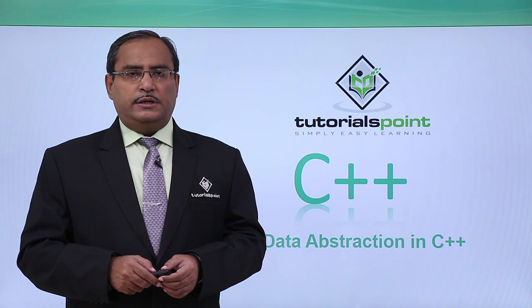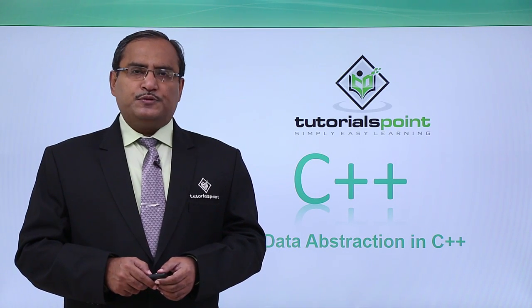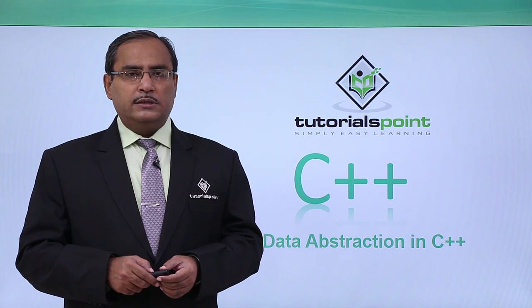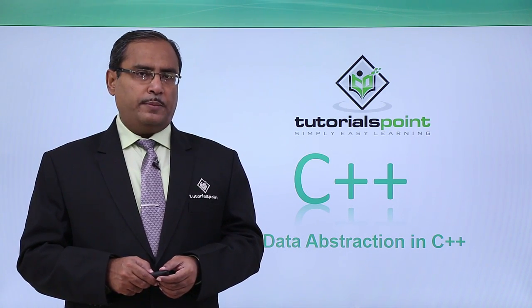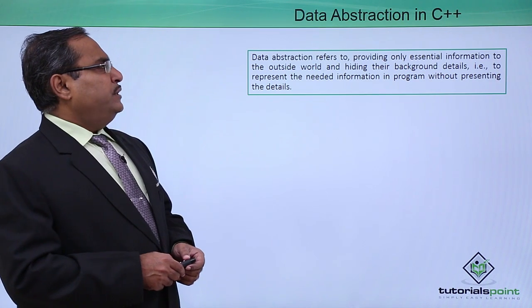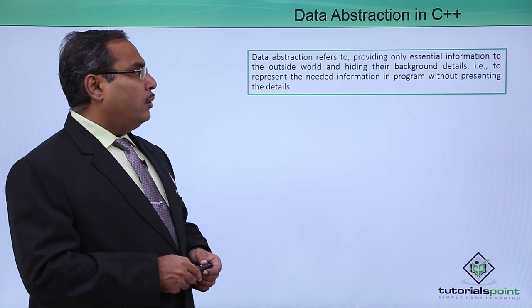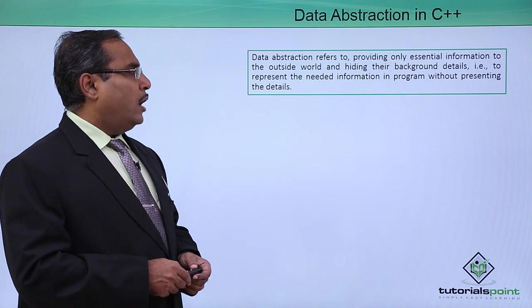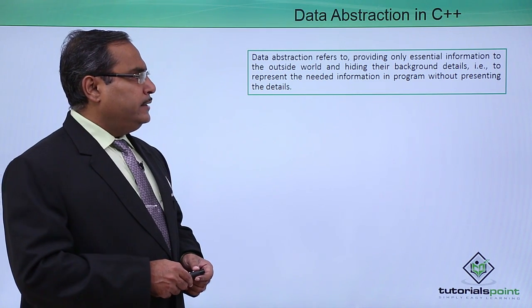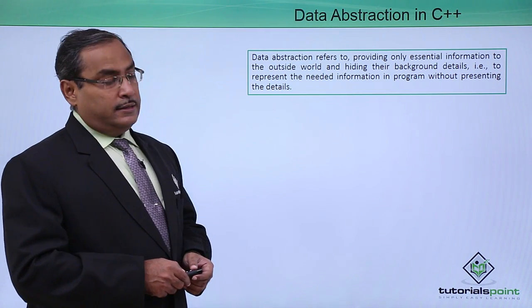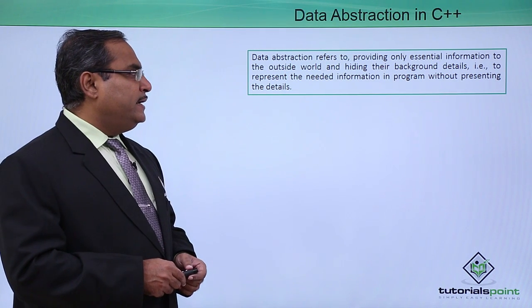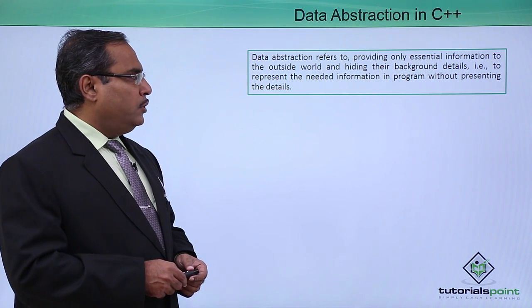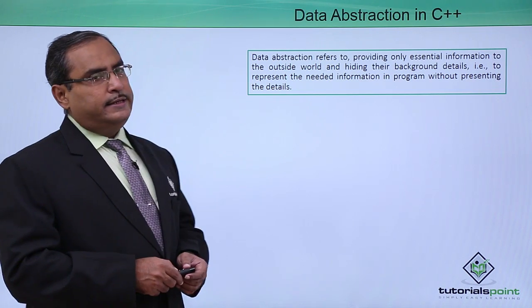Data abstraction in C++. Data abstraction is a very important concept in object-oriented programming. Data abstraction refers to providing only essential information to the outside world and hiding the background details, that is, to represent the needed information in a program without presenting the details.